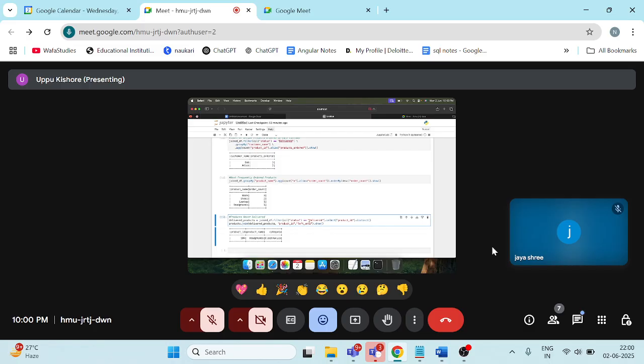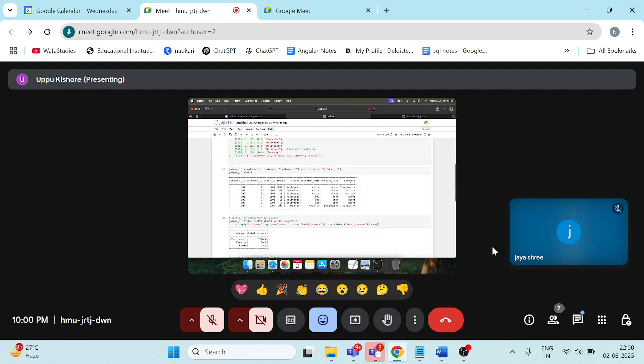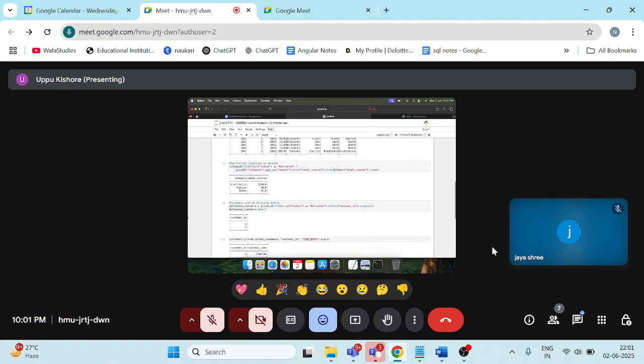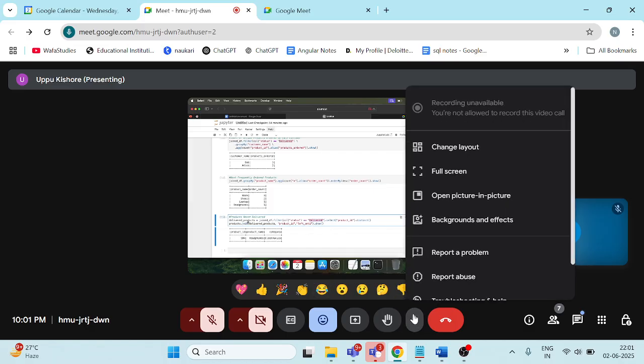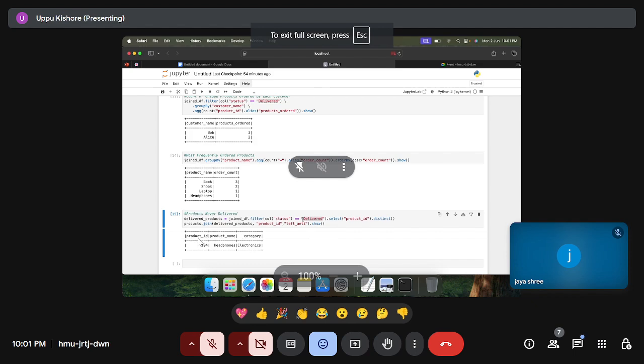If you use pending status, there might be some other ones. Here we have only 3 statuses, but in real time we'll have a lot of statuses, like order is on the way, reached the destination location, and so on. If we want to include those, we have to write multiple conditions here, using the AND operation. Instead of that, if you fetch only the delivered condition, we can just perform the left anti operation. Otherwise we would keep writing n number of conditions.